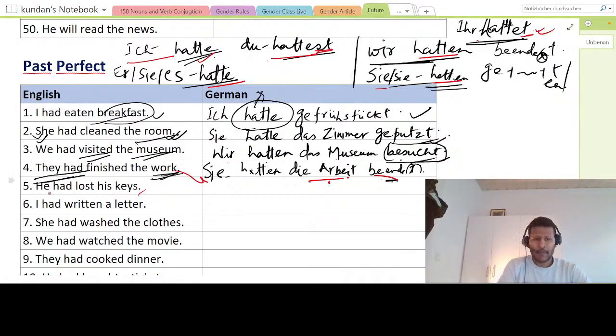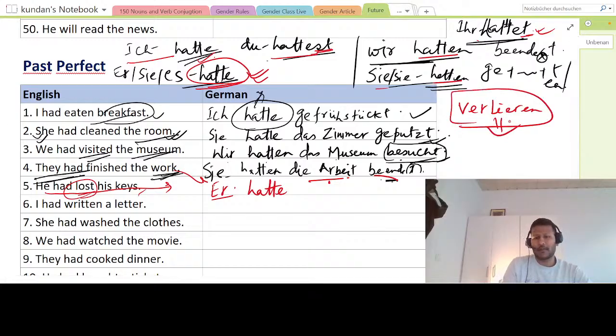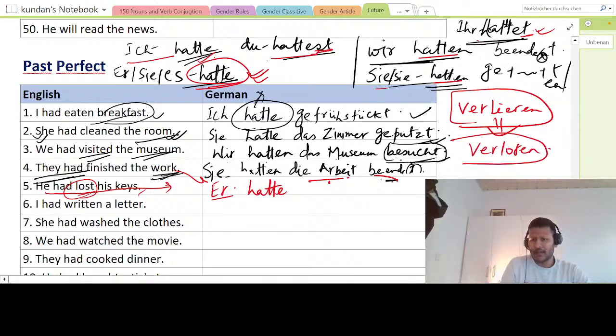Now, this sentence you see, he had, right? So what will be the first thing that should come in your mind? Er hatte. You see, the form is er hatte. So I will say er hatte. What, he has lost. To lose is verlieren. Verlieren is to lose. These verbs, if you are not knowing, don't worry. You have to just practice and you will remember these verbs. So one by one. So the perfect form of this is verloren. This you have to just remember.